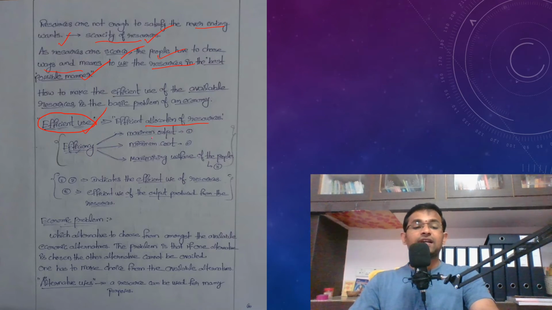Efficiency means here maximum output, minimum cost and maximizing welfare of the people. Of course, at the end of the day, the main focus of the economy is to look after the welfare of the people. So welfare of the people is the main agenda, right? So efficiency includes these three factors: maximum output, minimum cost and maximizing welfare of the people. The first and second factors indicate the efficient use of resources, and the third factor indicates the efficient use of the output produced from the resources.